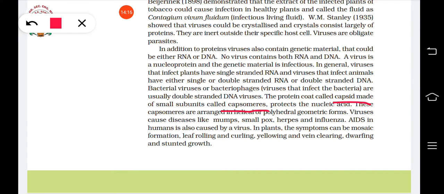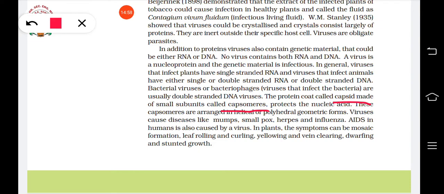If viruses attack plants, they are known as plant viruses, and if they attack animals, they are animal viruses, understand? The viruses which are parasitizing plants are known as plant viruses, and their genetic material, if you see, is single stranded RNA. And the viruses that affect animals, the animal viruses, can have either single or double stranded RNA or double stranded DNA, understood?